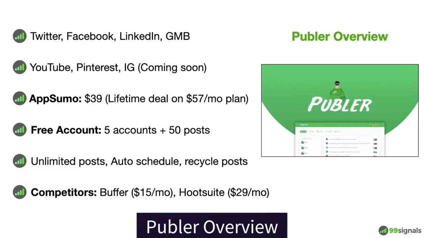Hootsuite is a whole different ball game because it's a social media monitoring tool as well, and monitoring is something that you can't do with Publer. It's just a scheduling tool and it provides you analytics on what you have already posted. So Hootsuite is a complex tool, but the problem that I've always had with Hootsuite is the interface. I find the interface is too cluttered, and the other problem I have with Hootsuite is obviously the number of features that they have, and it's easy for a new user to get overwhelmed with so many features. And that's what Hootsuite tries to do. I feel it's a jack of all but master of none.